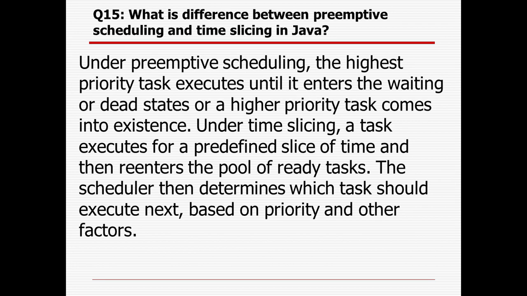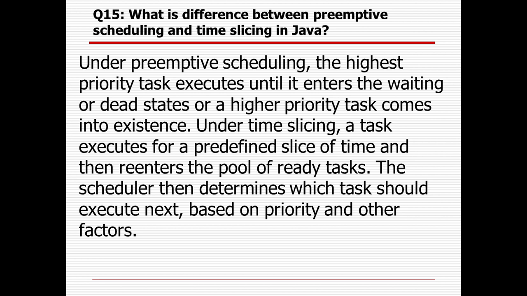What is the difference between preemptive scheduling and time slicing in Java? Under preemptive scheduling, the highest priority task executes until it enters the waiting or dead state, or another higher priority task comes into the picture.